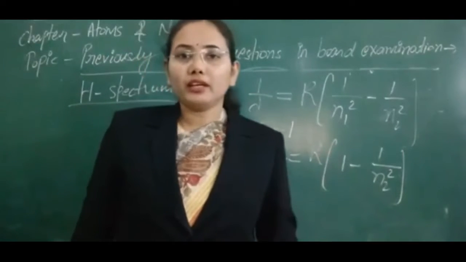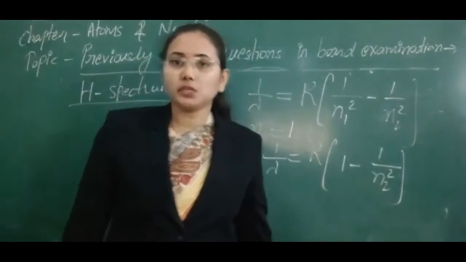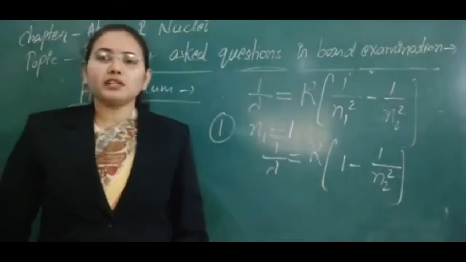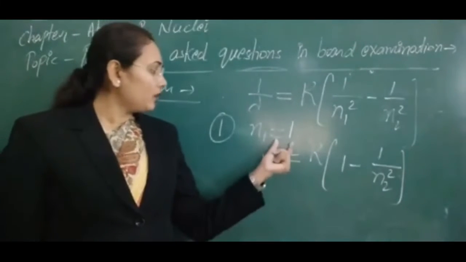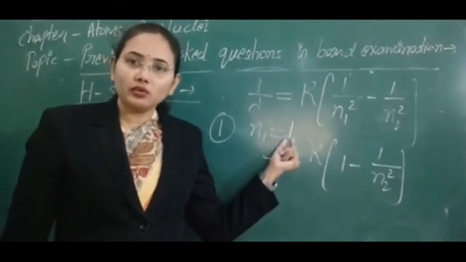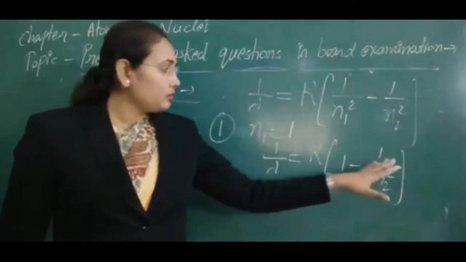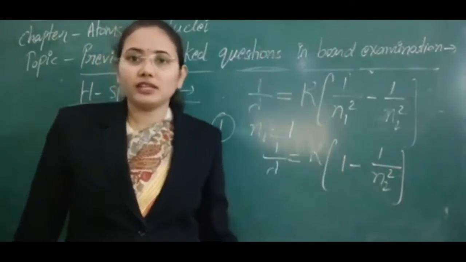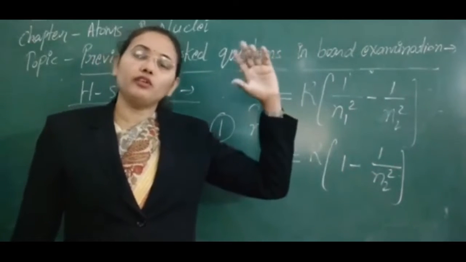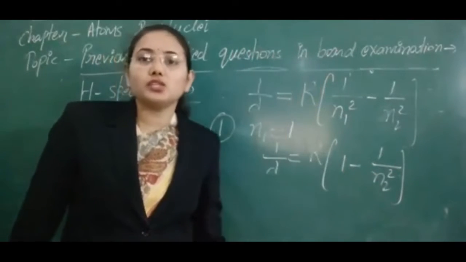Here I am talking about the emission spectra. Absorption spectra is also possible, meaning the electron can go from n equal to 1 to n equal to 2, 3, 4, and also the electron can make a transition from a higher state like 4 or 3 to n equal to 1.